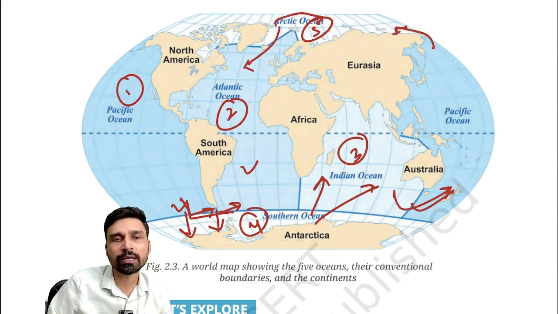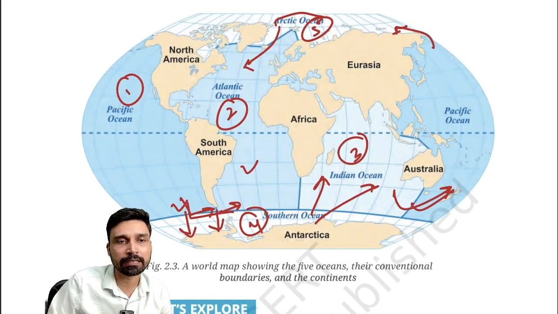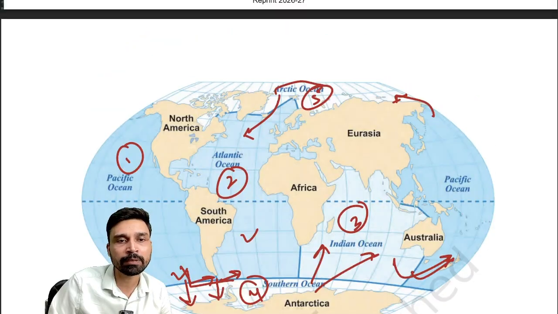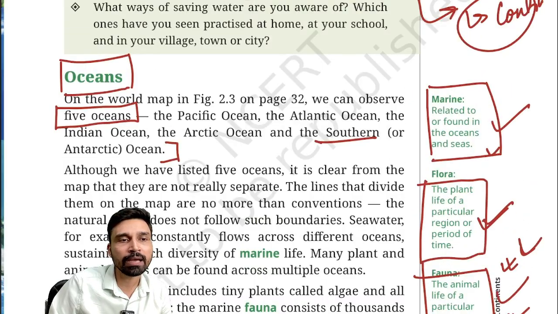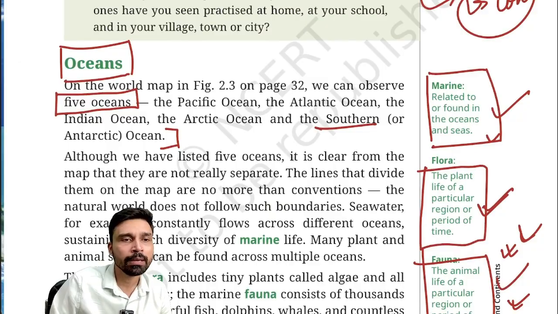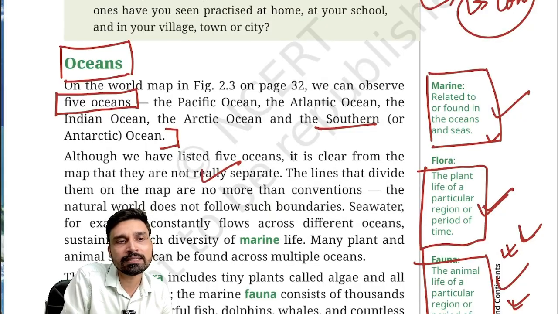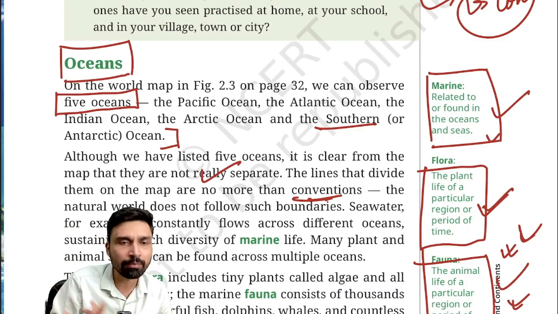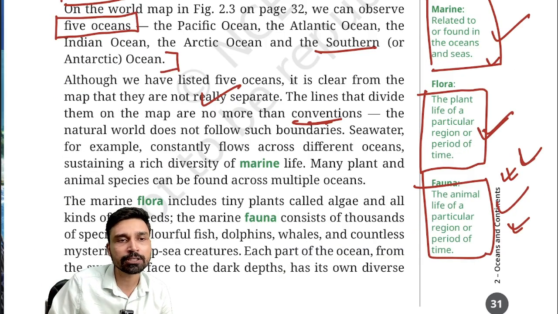So overall, what is the understanding we will have? If you look at this particular image itself, we can clearly see that we have classified oceans into 5 types, but they are not really separate. The lines that divide them on the maps are no more than conventions. It is a kind of imaginary boundary we have drawn for our own purposes, our own understanding as such.